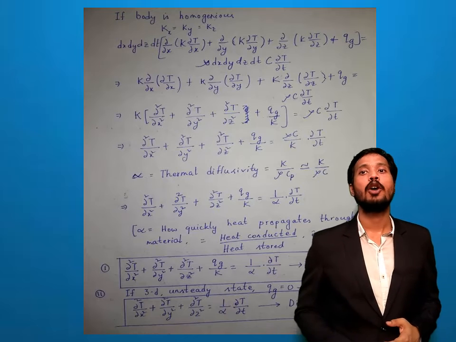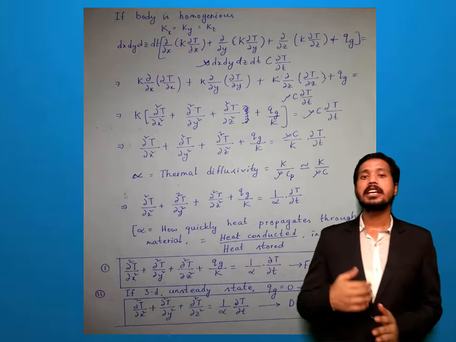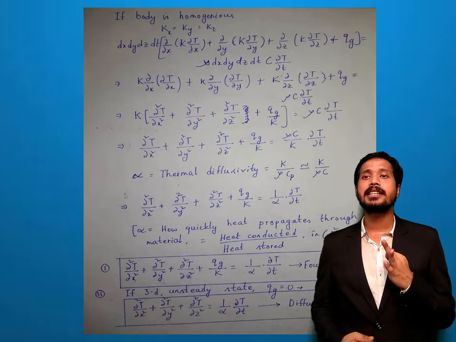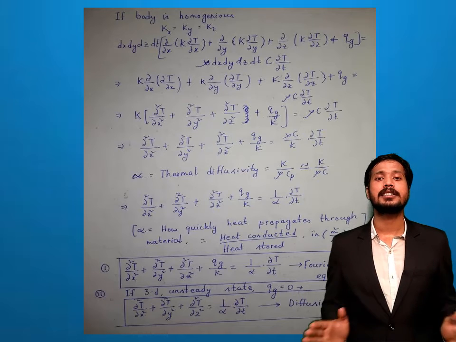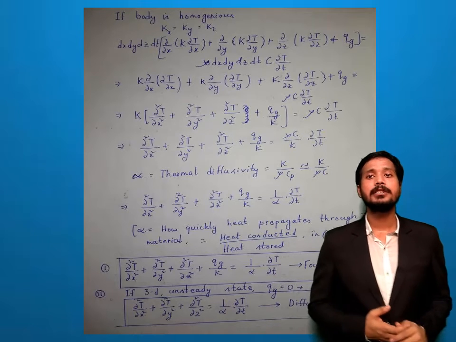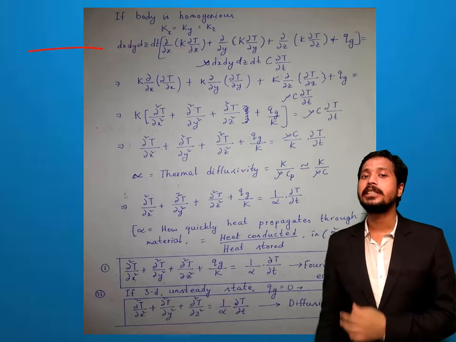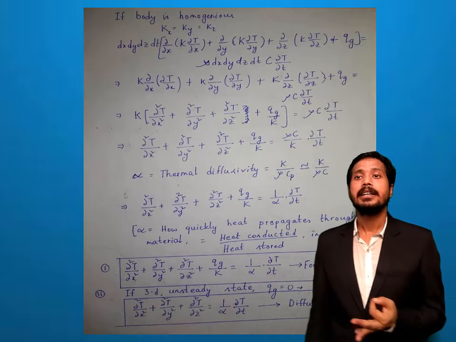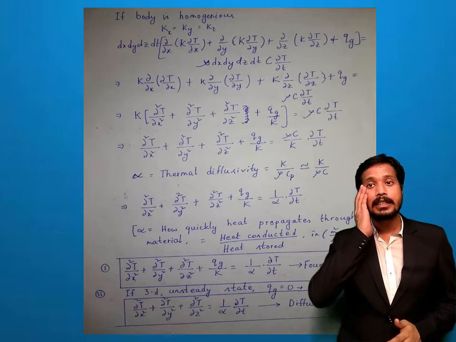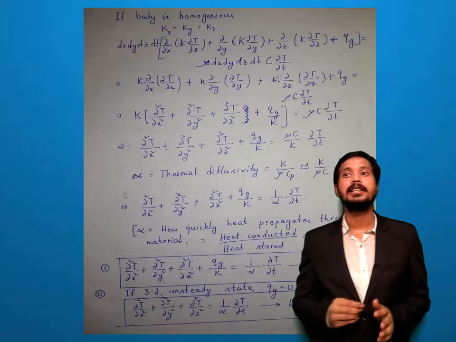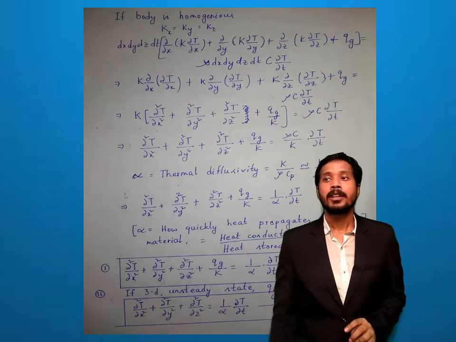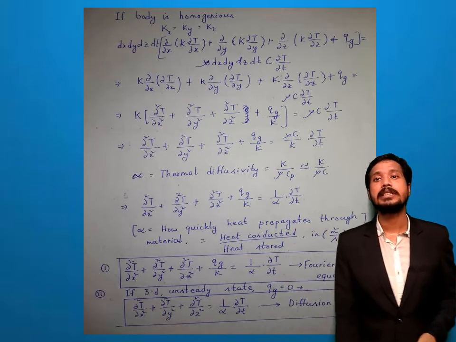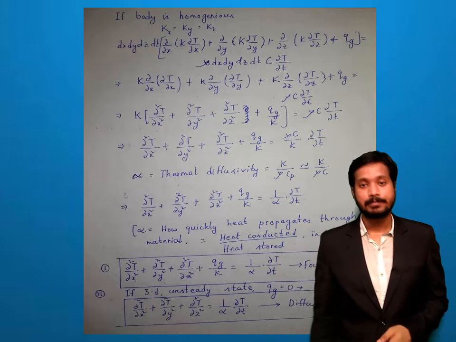Now if the body is homogeneous, it means that in each and every dimension the value of thermal conductivity is the same. So we can write kx, ky, kz are all the same, equal to k. So I can replace the value here: dx dy dz into dt within bracket, del x of, now k in place of kx, I am replacing with k into del t by del x, plus del y of k into del t by del y, plus del z of k into del t by del z, plus Qg equals rho into dx dy dz into dt into C del t by del t.